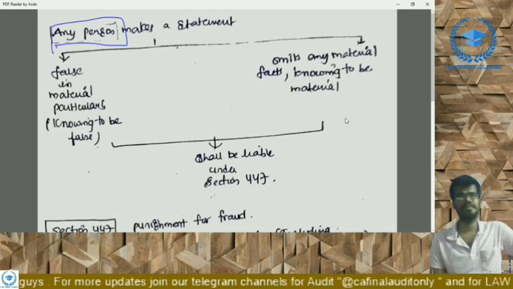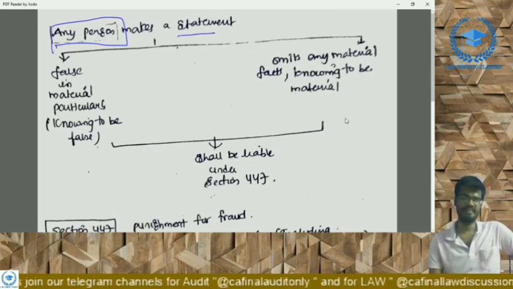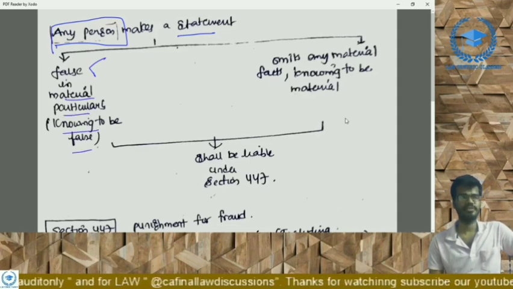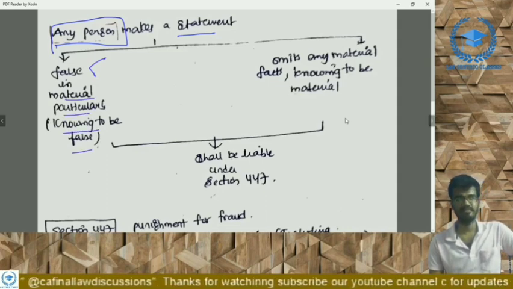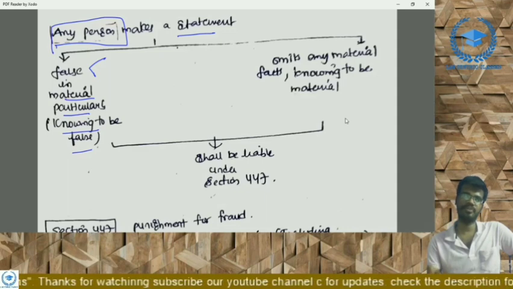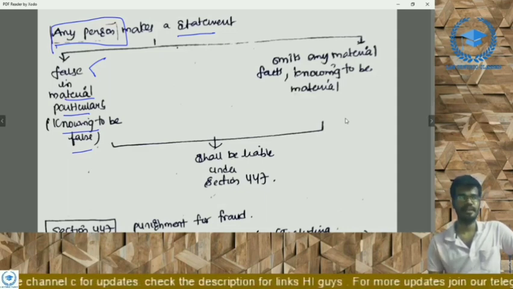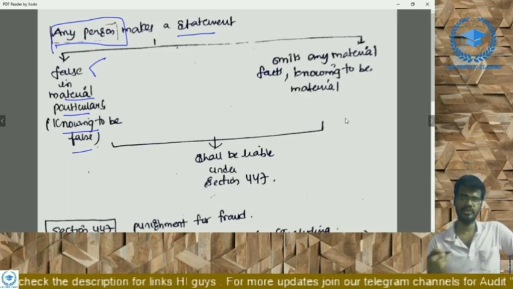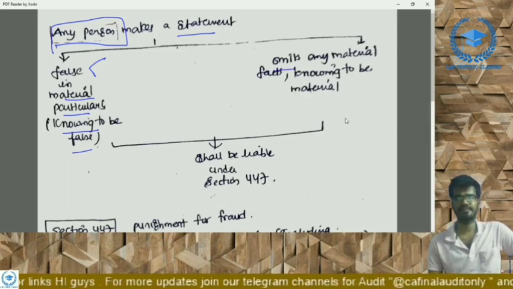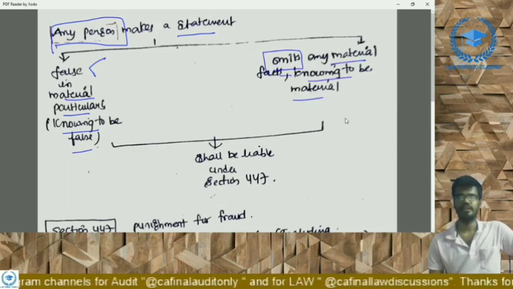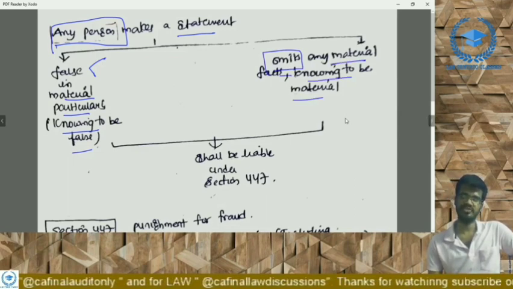makes that statement which is false in material particulars and knowing it to be false. That person knows that the statement is false, but he has included that statement in that particular report, return, certificate, financial statements, documents, etc. Right? If it was false in material fact, but he has included it. And also if he omits any statement which is a material fact, knowing it to be material, right?